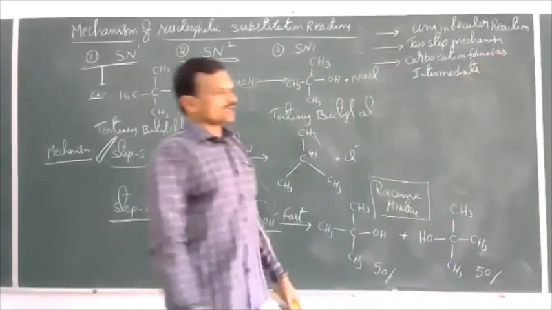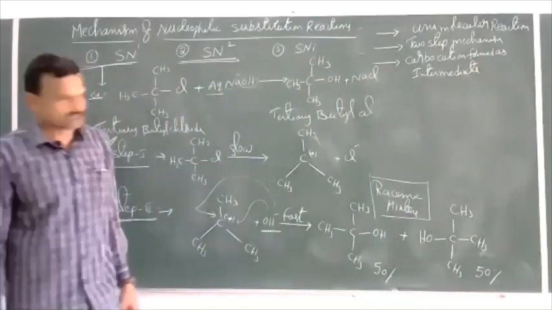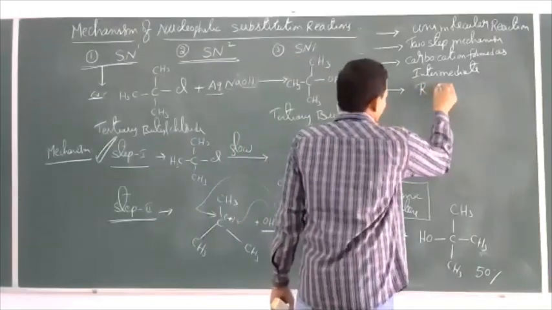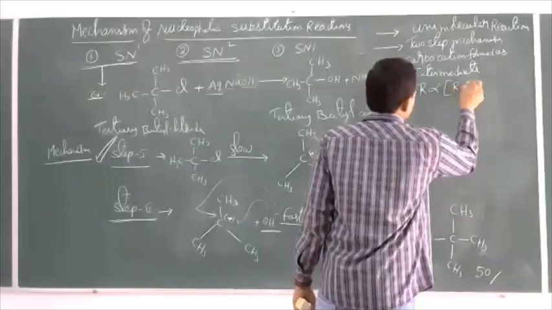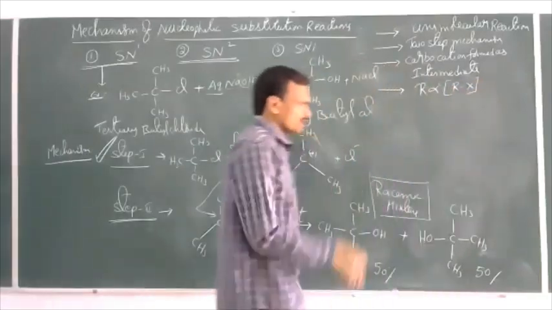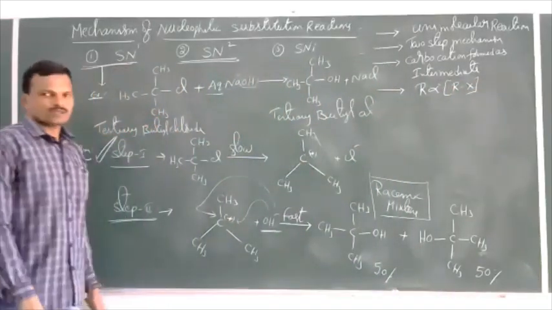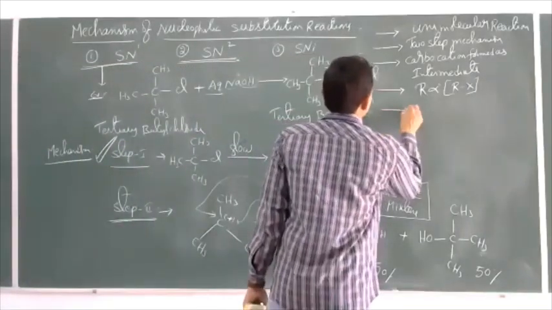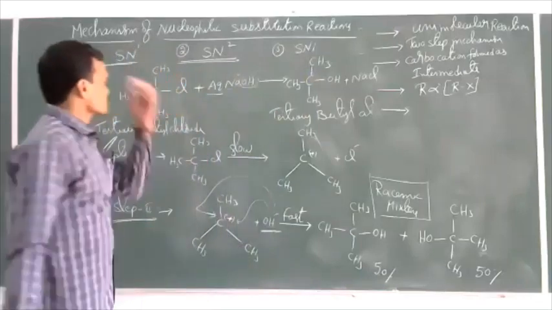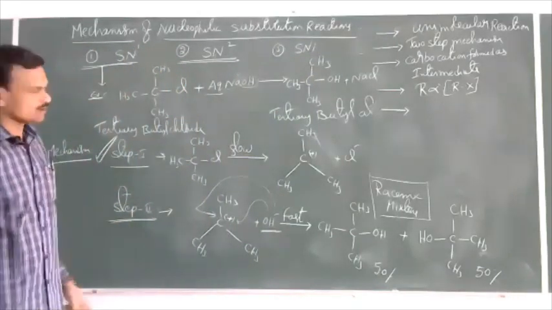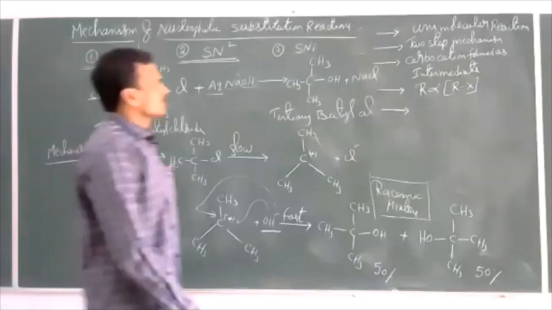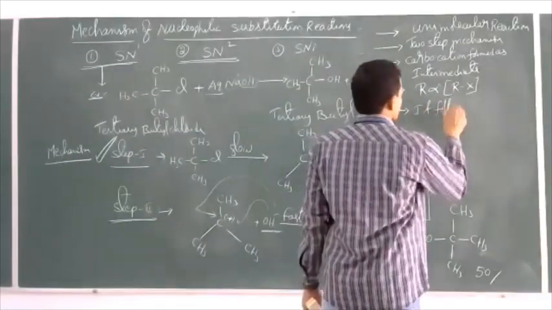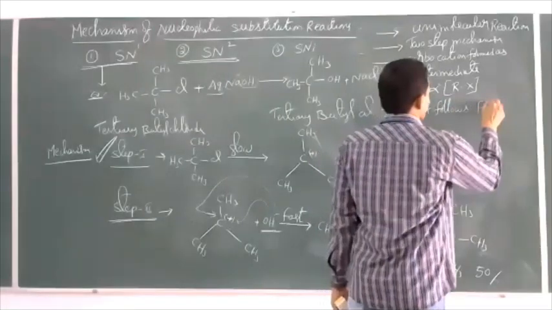So carbocation is formed as the reaction intermediate. Next. See, rate of reaction is directly proportional to the concentration of haloalkane only, not on the concentration of nucleophile. So it depends on the concentration of haloalkane only. Next. It follows first order kinetics.